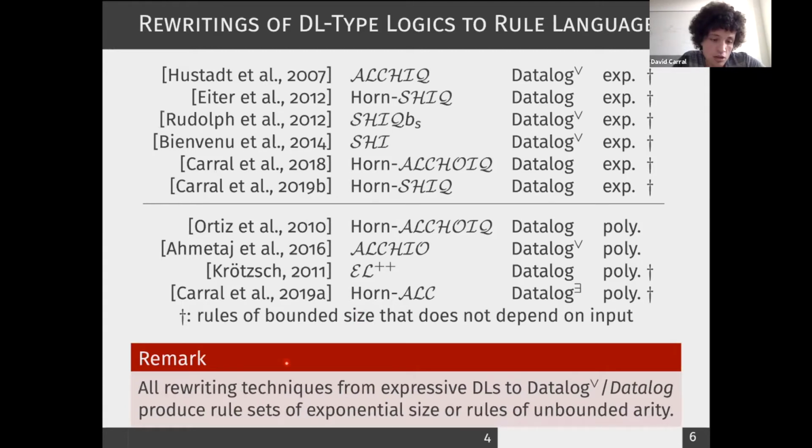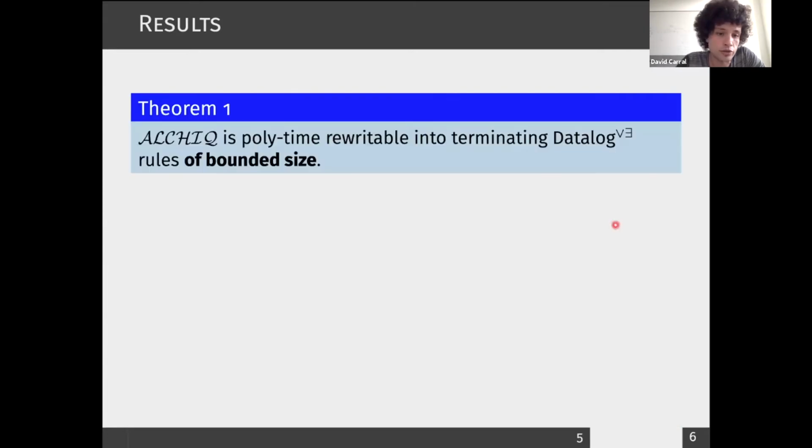So just one remark before I move ahead: all rewriting techniques from expressive DLs into disjunctive Datalog or Datalog will produce rule sets of exponential size or rules that have unbounded arity. This is because of some constraints that follow from complexity theory. Here, expressive DLs mean those that are more expressive than EL++. So what is our contribution here?